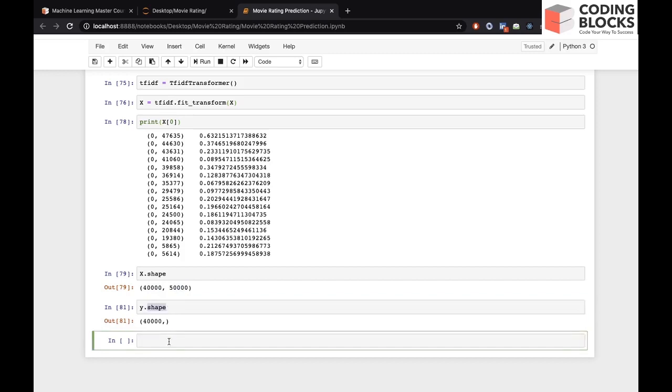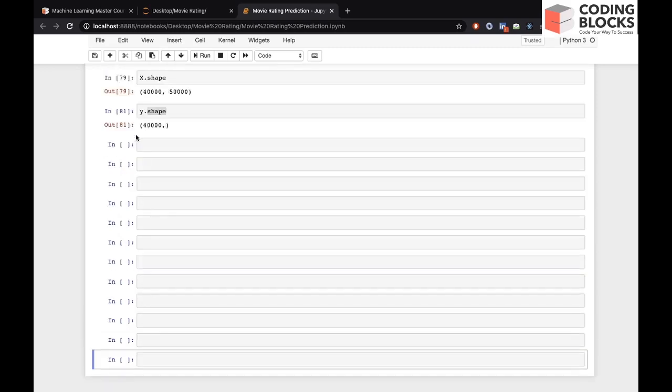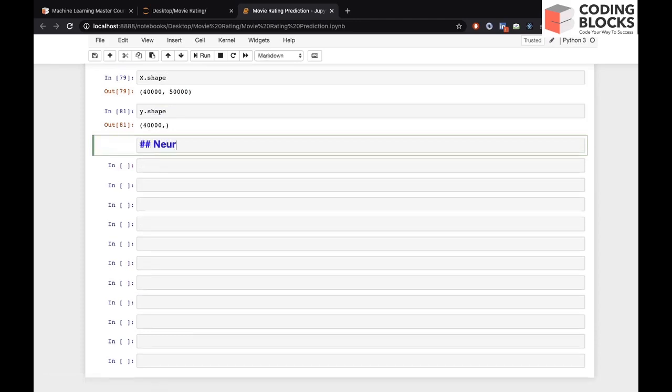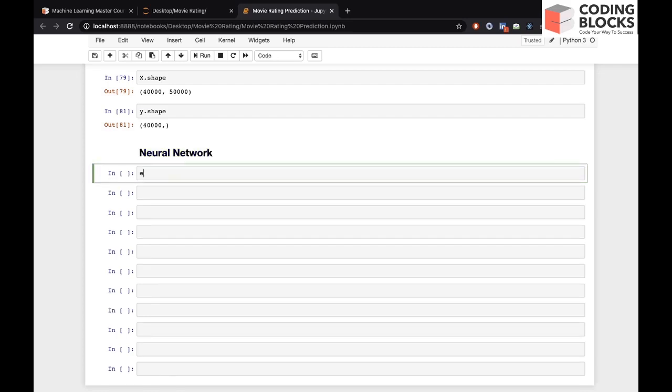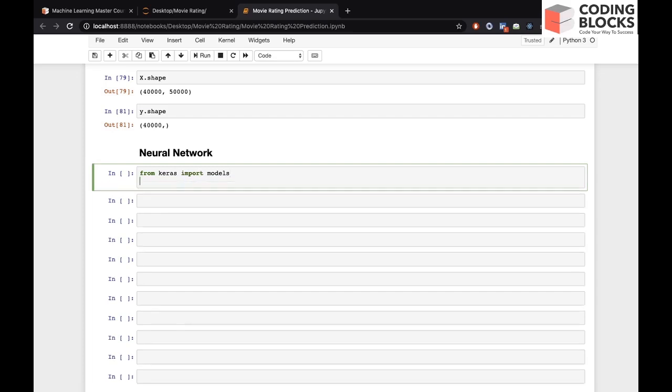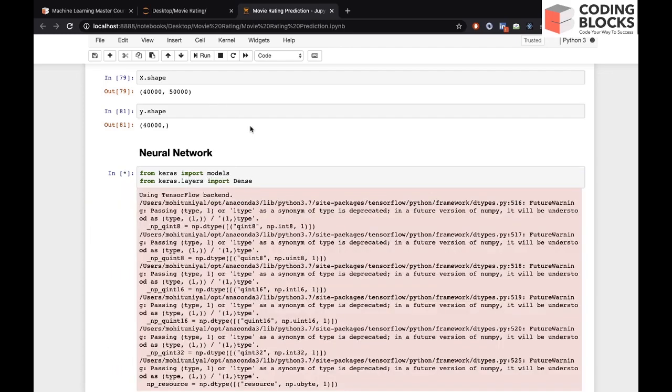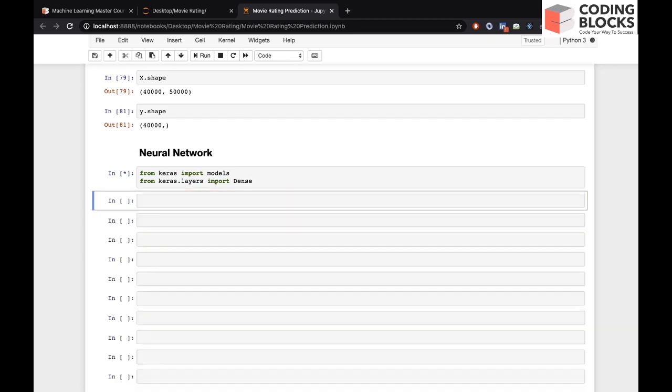So let's create a neural network model. We can import from keras: from keras import models, and from keras.layers let's import the Dense layer, because we are only creating a normal ANN, so we just require a dense layer.